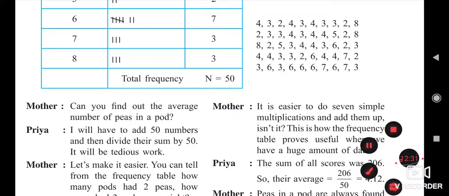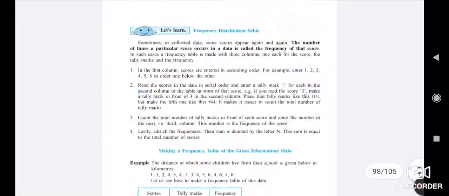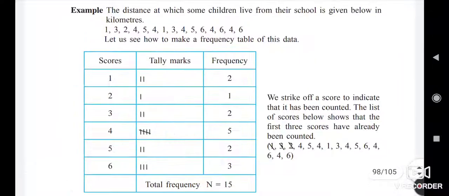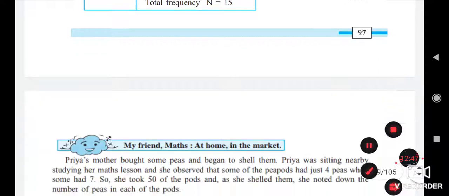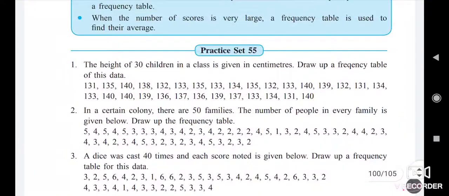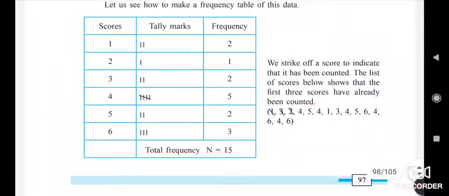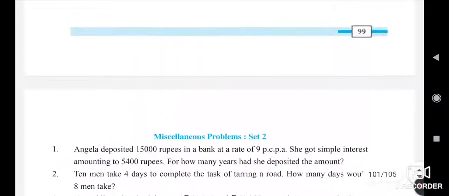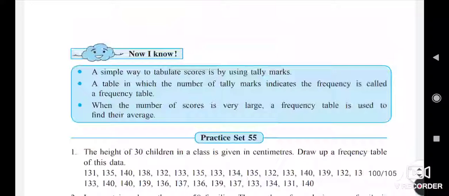So you have to complete this lesson number 15, that is statistics. The first part is how to find the average, and after that you have to complete how to make the frequency table by using the data given below, and then complete the frequency tables, and complete practice sets 55 and 54. Both you have to solve as homework. Then tomorrow we will start the last lesson of our textbook, that is algebraic expressions.